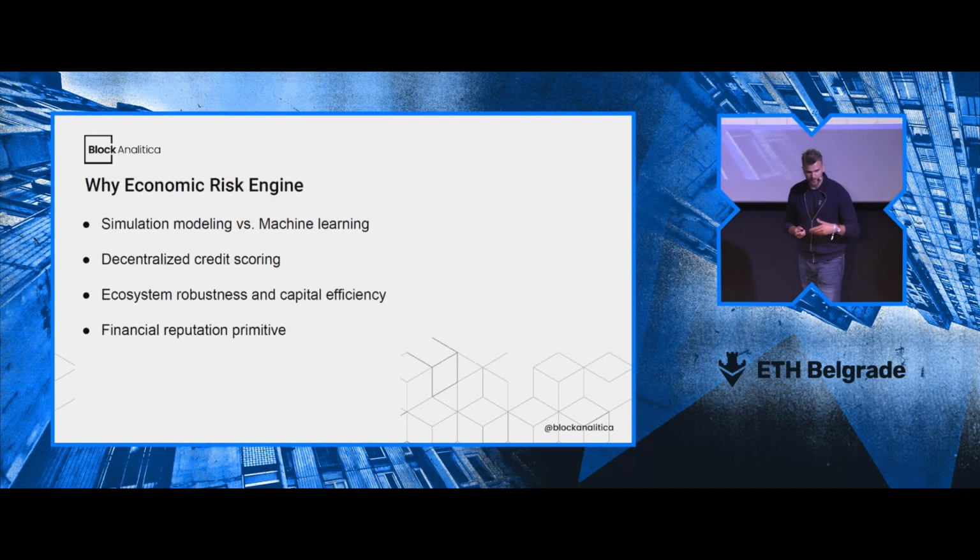In general, again, because of Ethereum's transparency of the transactions, we have this really good insight into behavioral patterns, and there are many ways to use computational techniques to derive insights from that. One way to split this is into simulation modeling, which is the basic methodology that we use in a lot of our use cases, and machine learning, which we are using also in Project Livon. And we applied it to the problem of decentralized credit scoring. Decentralized component here means that it's applied to decentralized protocols.